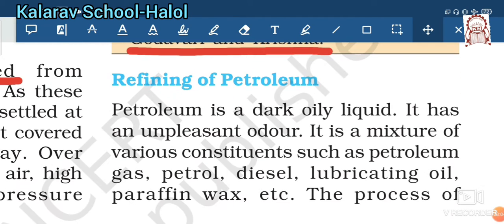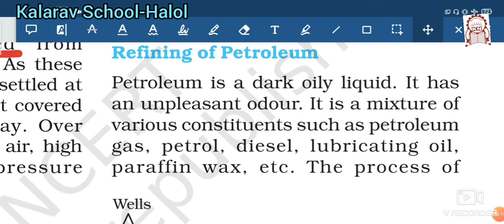So how is petroleum obtained? As you see, the formation of petroleum takes place from the dead remains of organisms under the sea, under high pressure and temperature. It takes millions of years to form petroleum. So how do we get the petroleum from these seas? This process is called refining of petroleum.